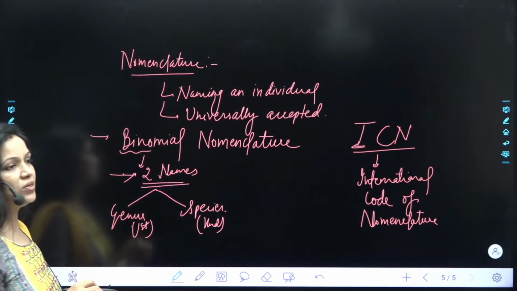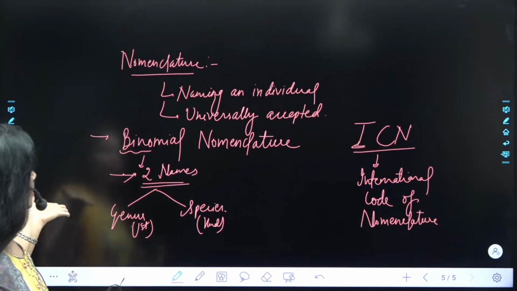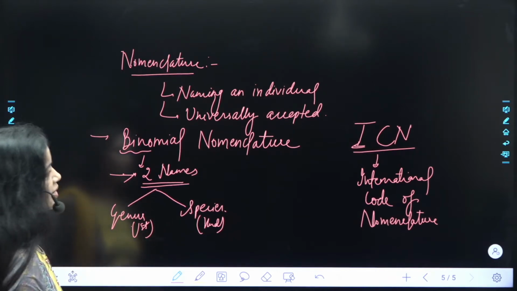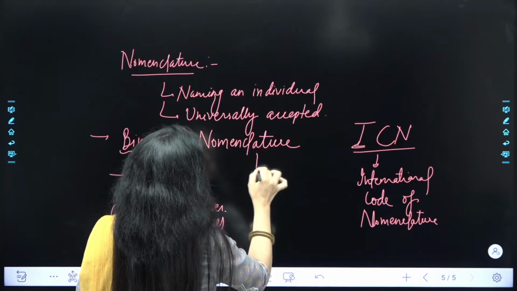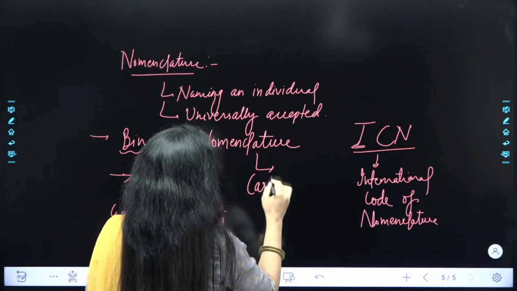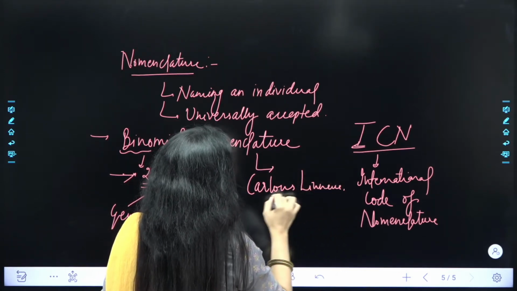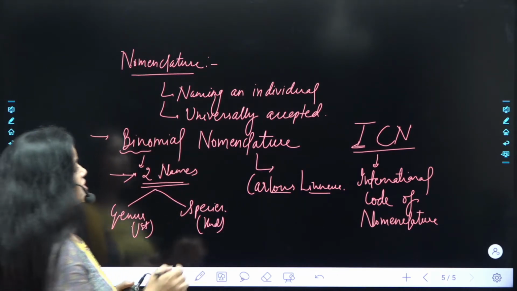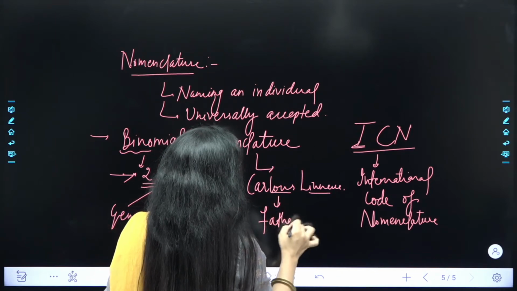This is the one rule which is been followed by doing the nomenclature of any organism. ठीक है? तो rules हम पढ़ेंगे अभी, but before the rules I wanted to tell one more thing, that this binomial nomenclature was given by Carolus Linnaeus. ठीक है? ये किसने दिया हमको? Carolus Linnaeus. He has given this binomial nomenclature. He is also known as the father of taxonomy.